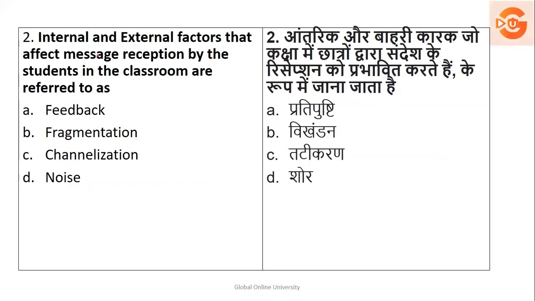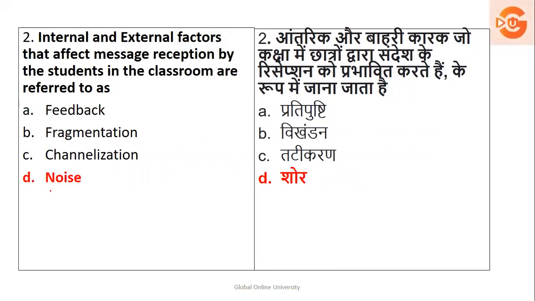Internal and external factors that affect message reception by the students in the classrooms are referred to as. Now, internal and external factors which have been communicated in the classroom can be affected due to what? Whether it is internal or external, the options given over here: feedback, fragmentation, channelization, noise. But obviously it will be affected with noise as one of the obstacles. So the right answer is option number D, that is noise.